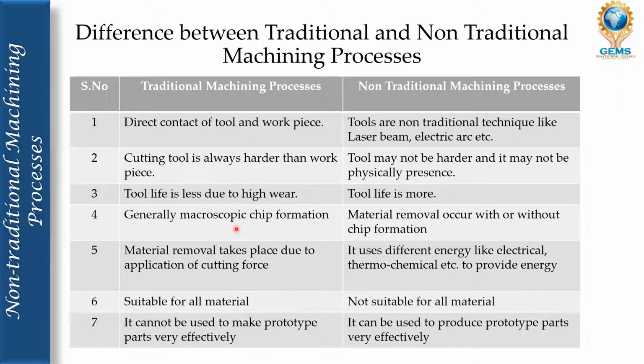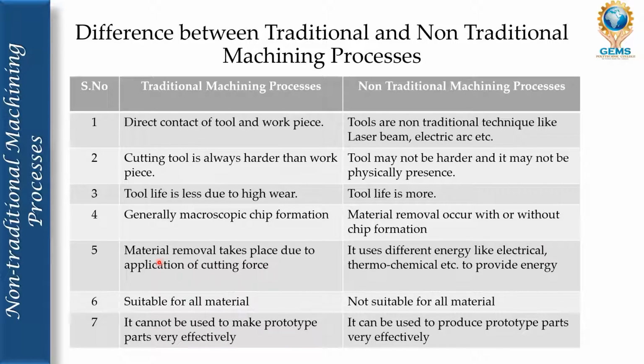Macroscopic chip formation means a continuous long chip is formed. But in non-traditional machining process, material removal occurs with or without chip formation, and moreover, the chips formed are very minute in nature.